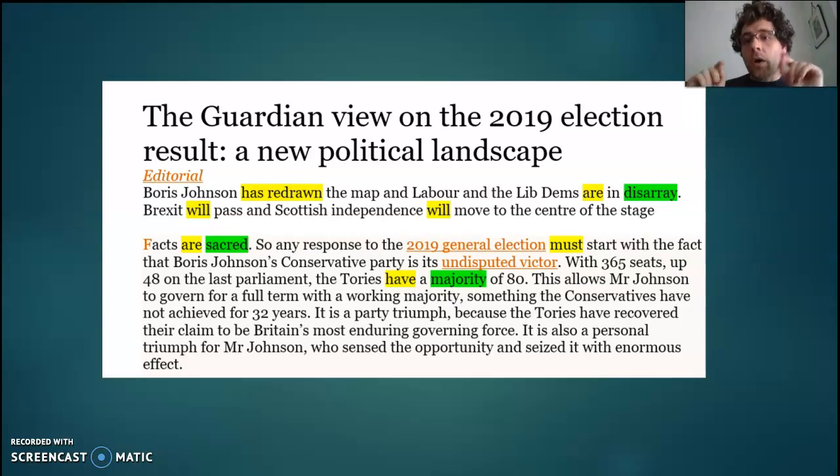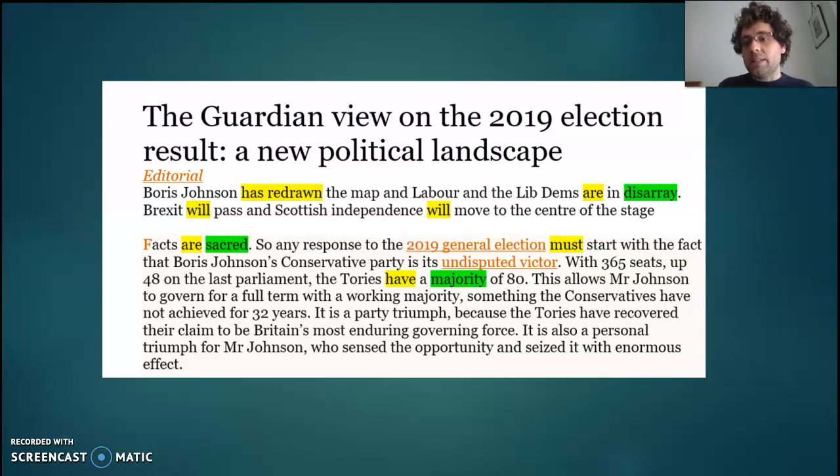Labour and the Lib Dems are in disarray. That's simple present tense. It's happening right now. There's not an answer. Notice the complement. So it's a copular verb. They are. But then what are they? Well, they're in disarray, showing the chaos. That complement shows the chaos that they're in.